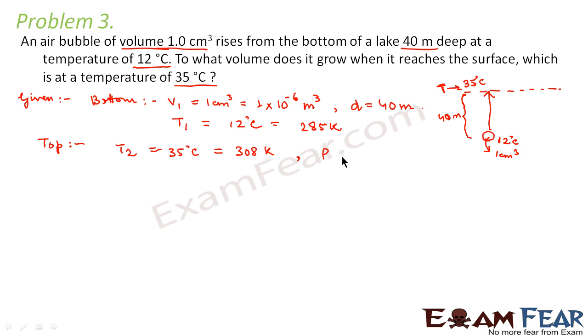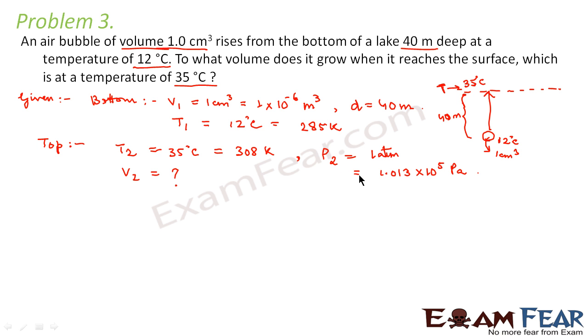What is the pressure at the top? The pressure at the top would be nothing but the atmospheric pressure because it is the surface. So on the surface of the lake, it is exposed to atmosphere. So the pressure on the top would be 1 atmosphere. So that is equal to 1.013 into 10 to the power 5 pascals. So this is the pressure. And what is the volume? That is what we have to calculate. So volume V2 is what we need to find out.